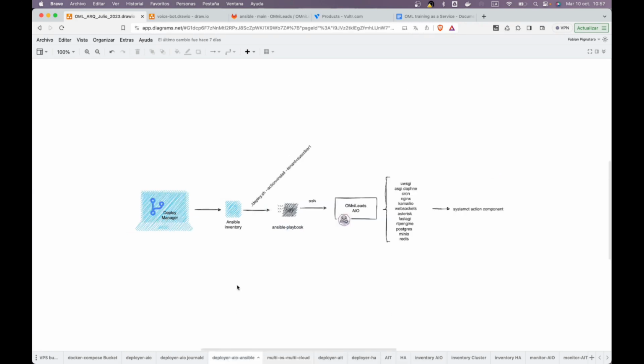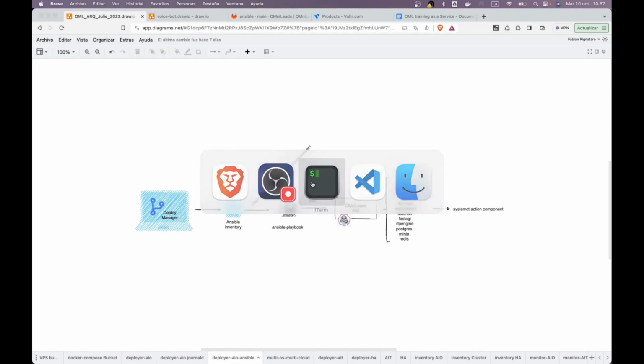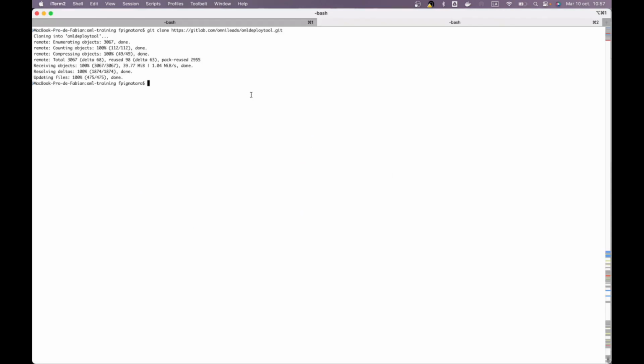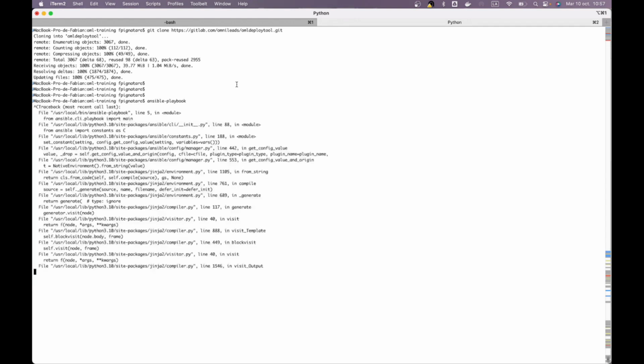So, the first thing we need to do is to prepare this deployer instance, that the only thing you need is to be able to run a bash script, and have Ansible installed. To install Ansible, either on Mac or Linux, there are several ways and a lot of documentation. What we do have to keep in mind is that I can run here in the deployer, I'm just here, showing, have Ansible installed to check.